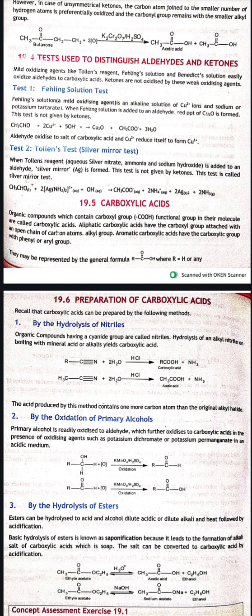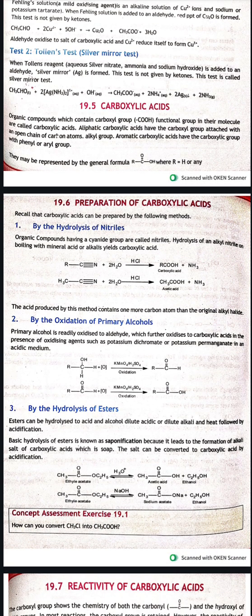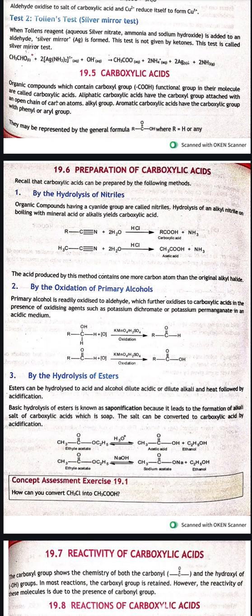This test is not given by ketones. Tollens test is a silver mirror test, in which silver precipitates are formed, and this is also used to distinguish between aldehydes and ketones. Ketones don't give this silver mirror test.